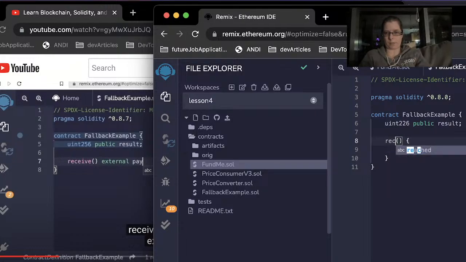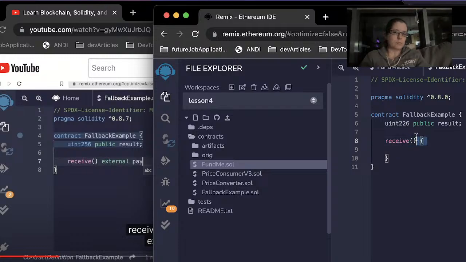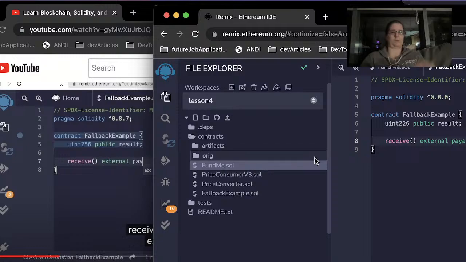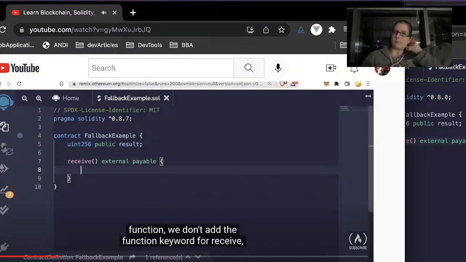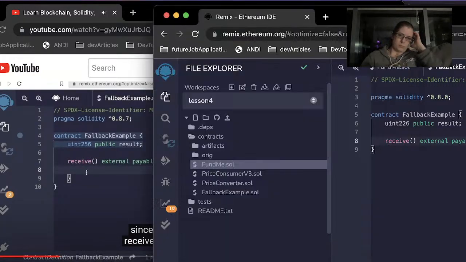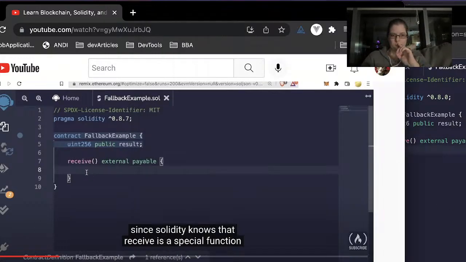First of all, it's receive. Well, it's not a function. We don't add the function keyword for receive, since Solidity knows that receive is a special function.